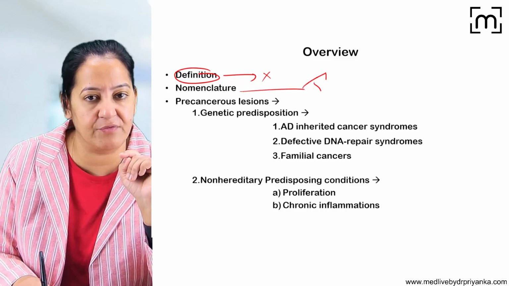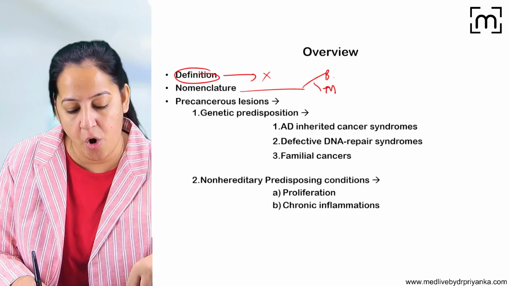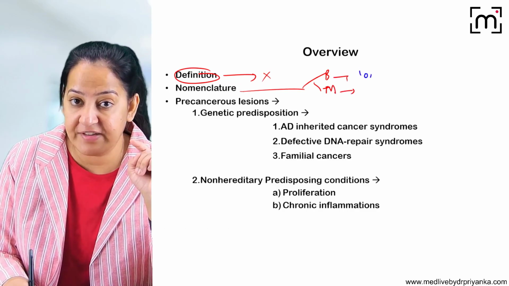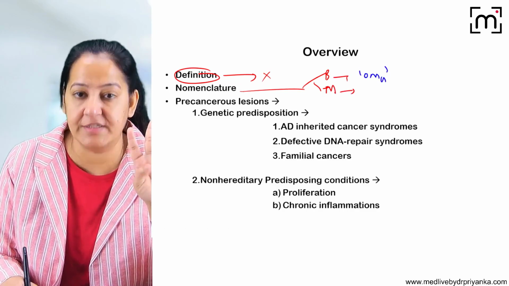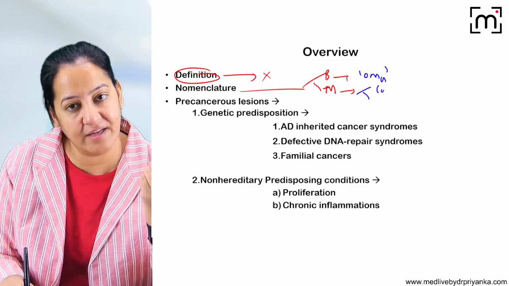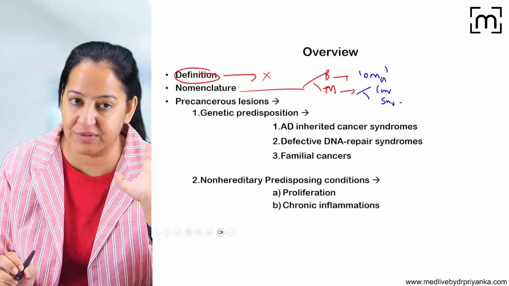Nomenclature wise, we have seen it is of 2 types: benign and malignant. All benign have the suffix oma. There are 4 exceptions, you know that. And all malignant have the suffix either carcinoma or sarcoma. And you know the examples.